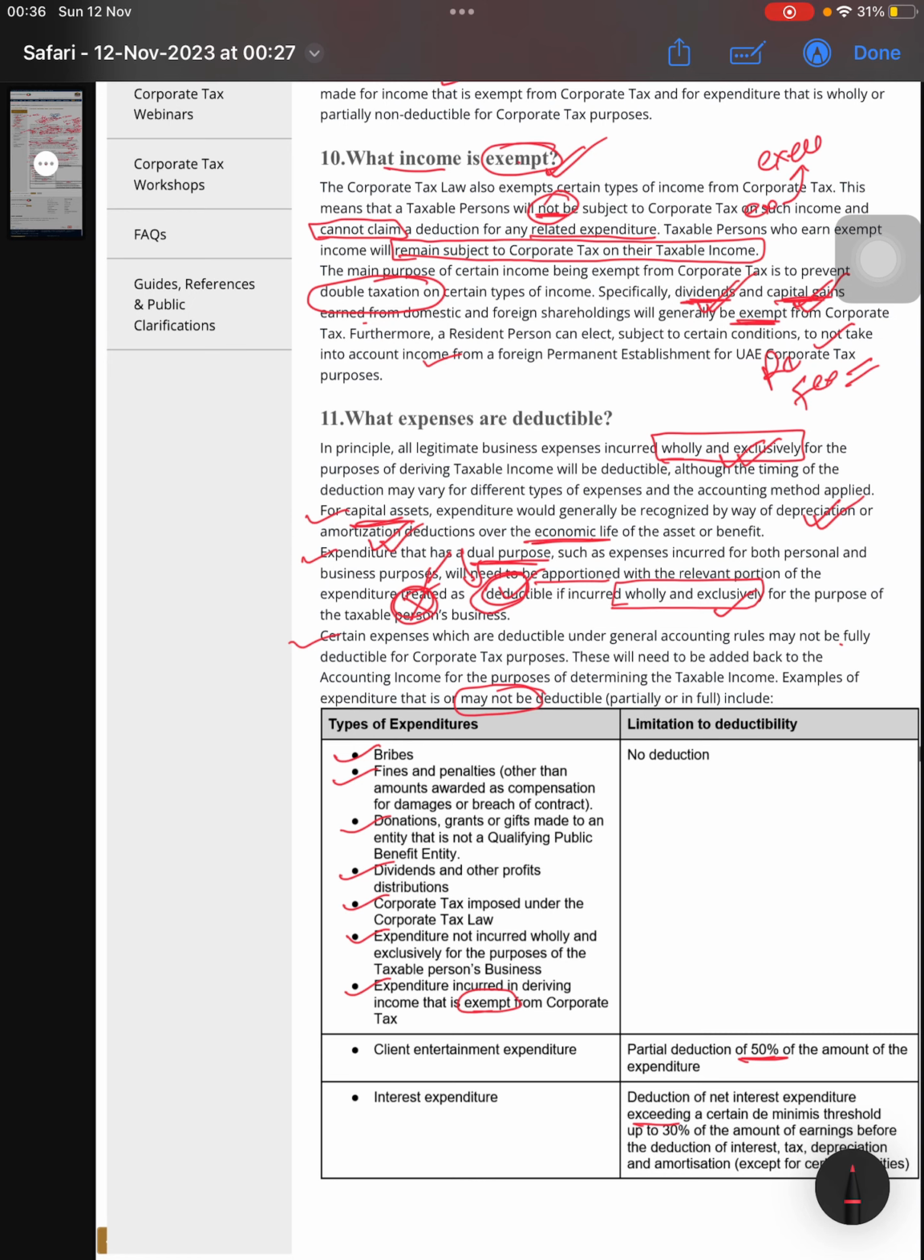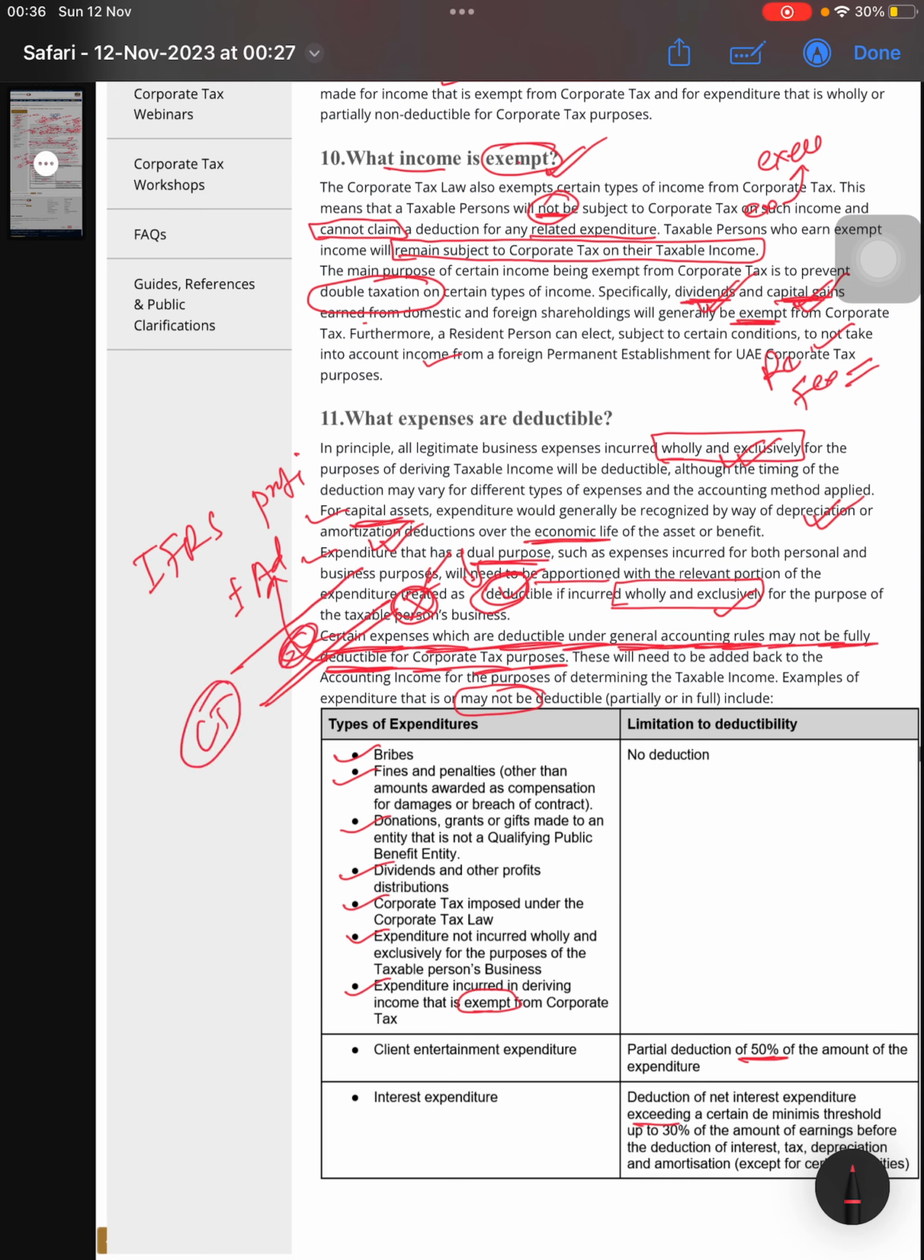And certain expenditure deductible under general accounting rules may not be fully deductible. Yeah, this line is important. So certain expenditures which are allowed as a deduction as per IFRS are not allowed for the corporate tax adjustment. IFRS profit you will calculate, then plus or minus adjustments you have to do. These adjustments will be done, and then the final profit will come, that will be subject to corporate tax.